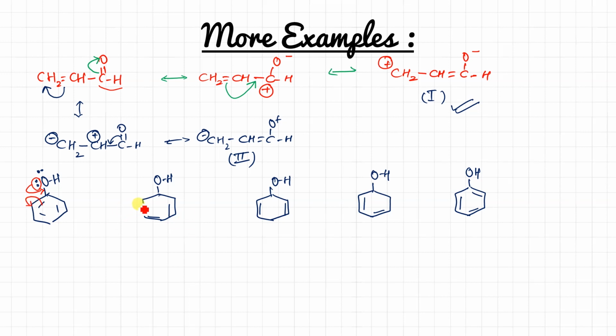It will result in formation of a negative charge over here, and here oxygen has lost one electron pair, so that's why plus charge. One electron will remain like that, isn't it? We haven't done anything to this bond and this bond, so it will remain like this. In the next case, what will happen? Negative charge having more electron density will be more movable, and that's why this negative charge will shift onto this bond.